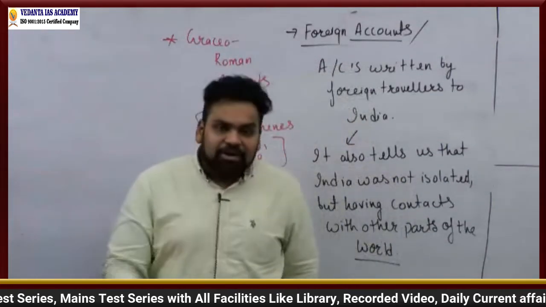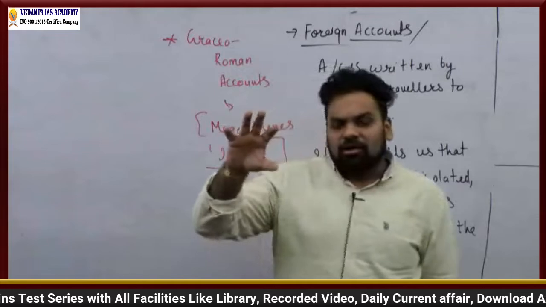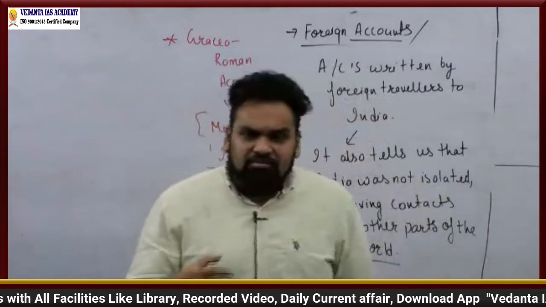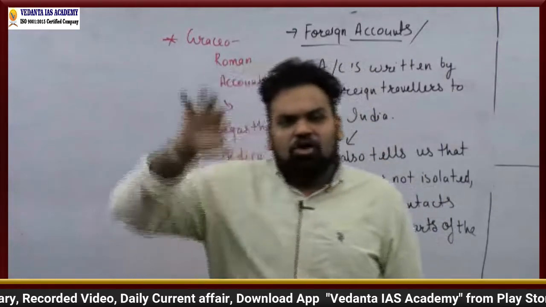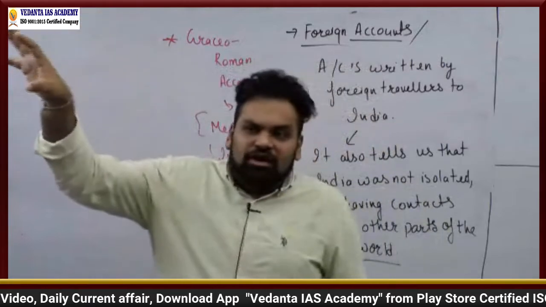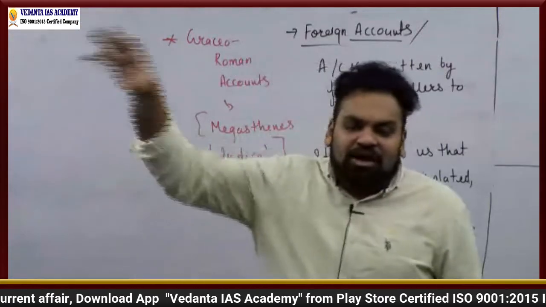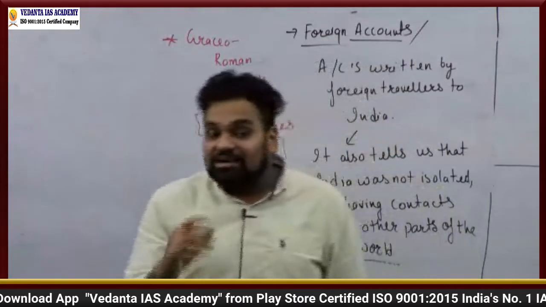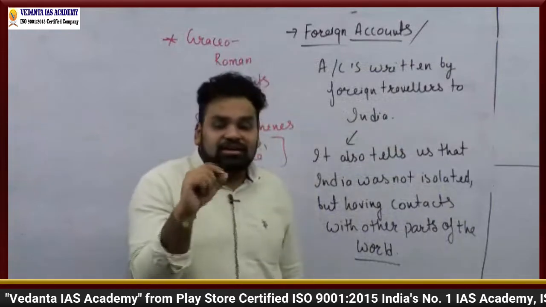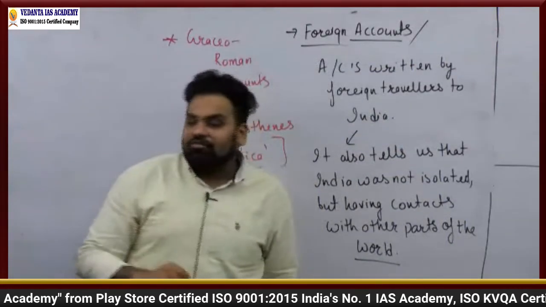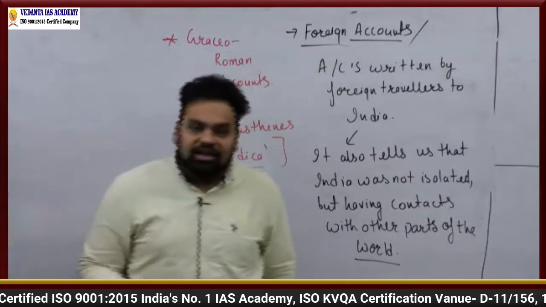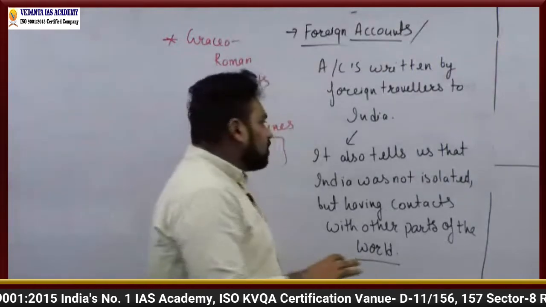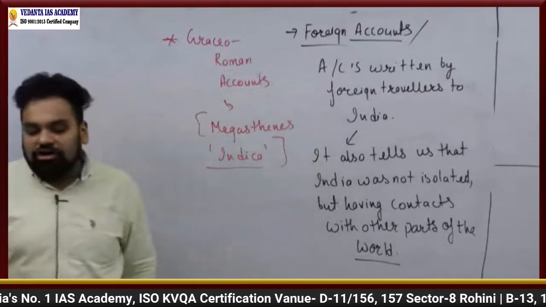So in that particular chapter, some poet has written that my king, he has actually kind of gone to the moon, fought the people living in the moon, and then came back. So that is how exactly you need to be critically observant of the facts which are given in the book, right? तो ये सब चीजें होती हैं when you are doing this particular exercise about the foreign accounts.